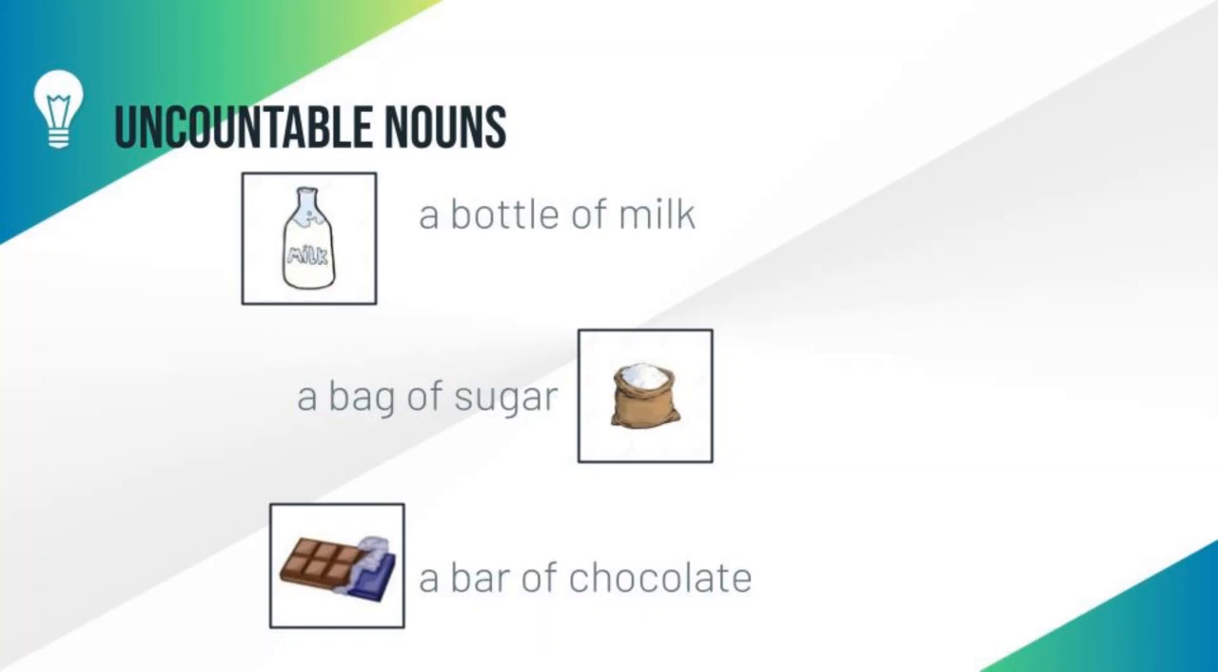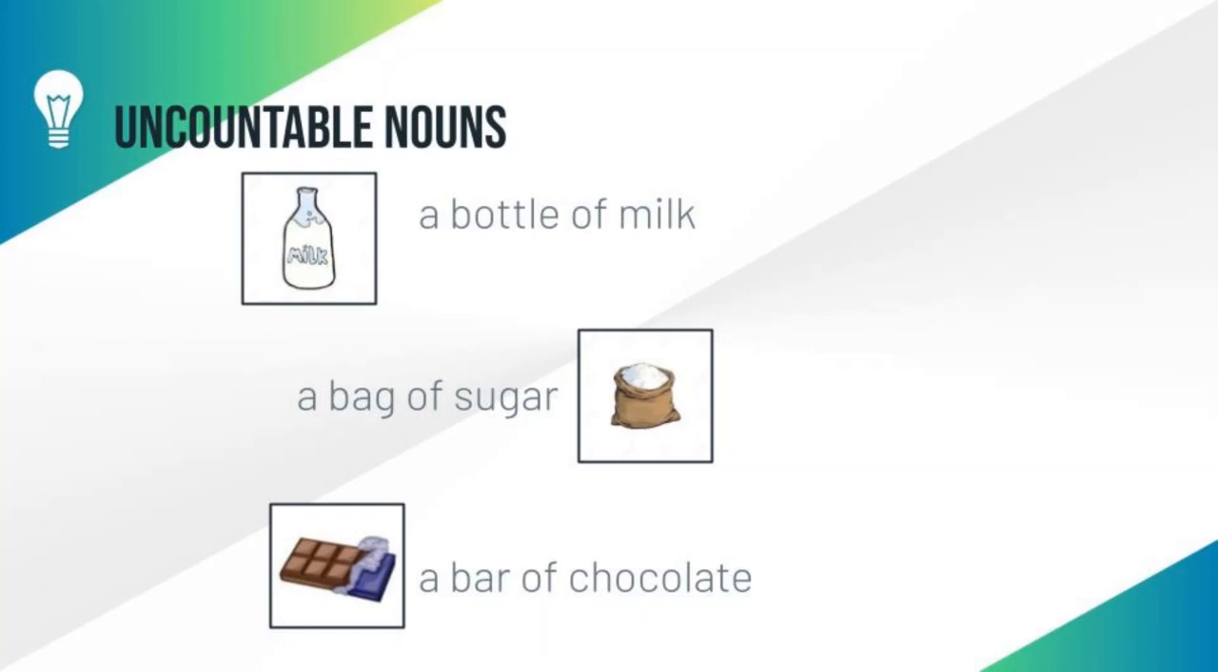Let's move to the next example, that is a bag of sugar. Students, sugar is an uncountable noun because we cannot count the sugar. It is impossible also. Instead, we can say a bag of sugar.